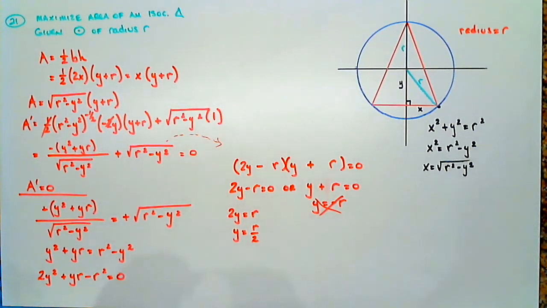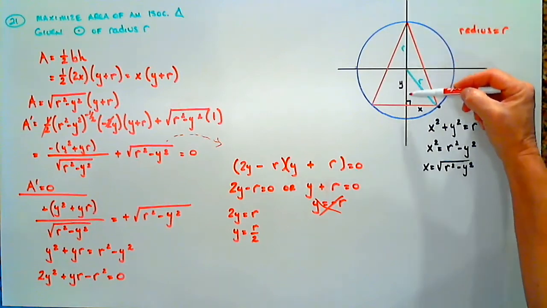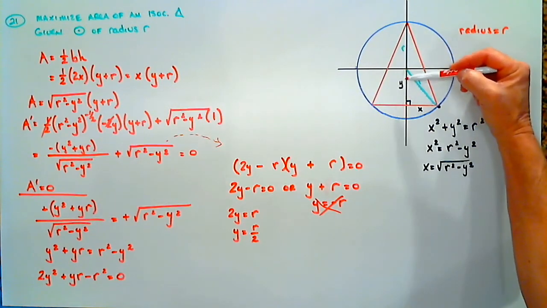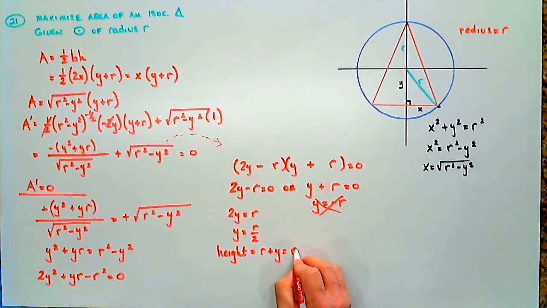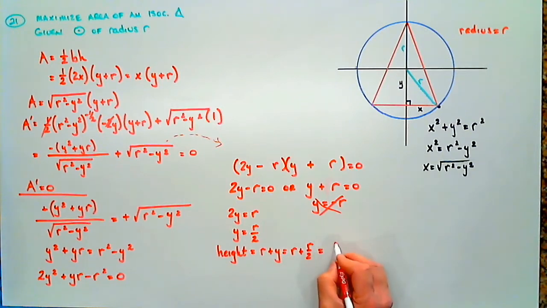Well, right now, we know the height of this triangle is r plus y. This is y, so our height is r plus y, which is r plus r over 2, or 3r over 2. And we know what the base is, right?